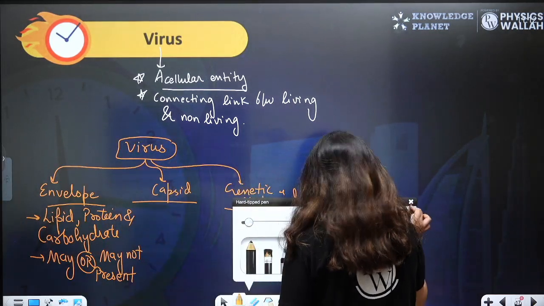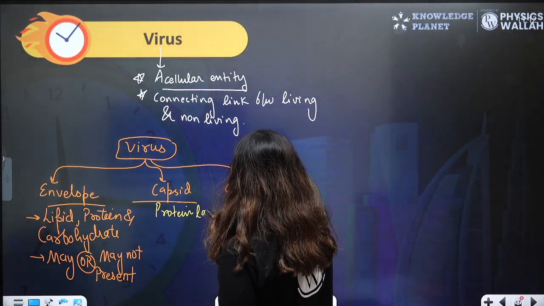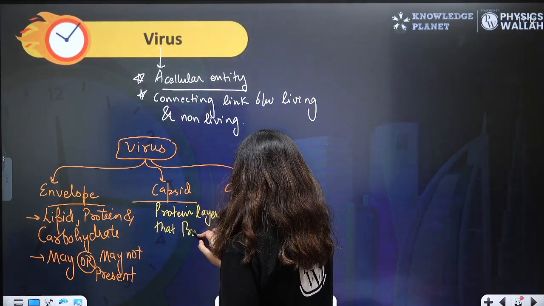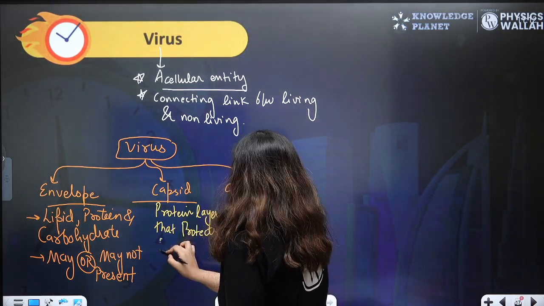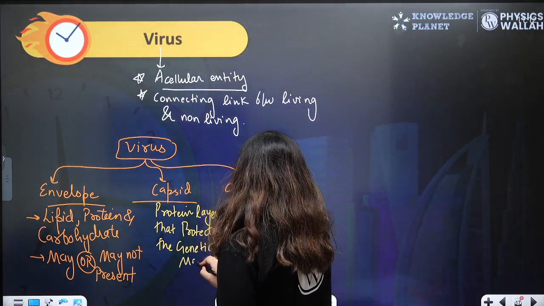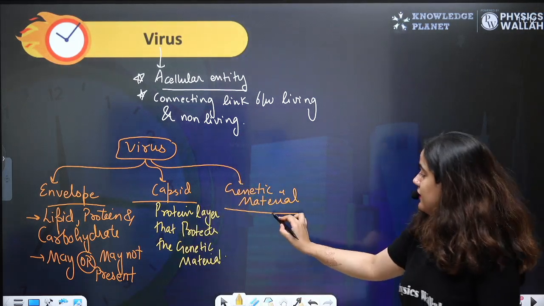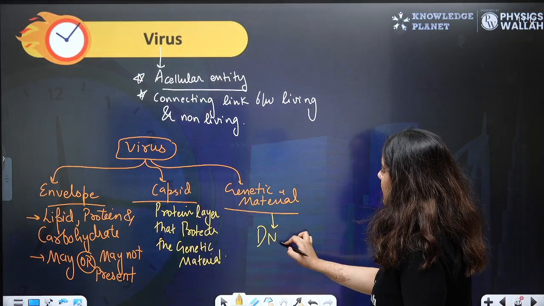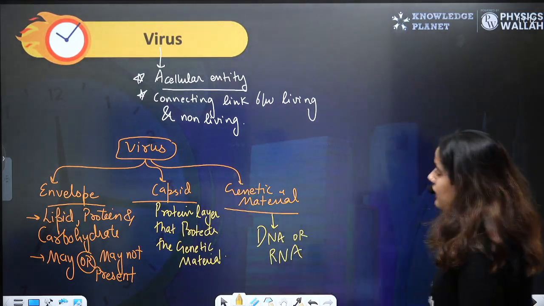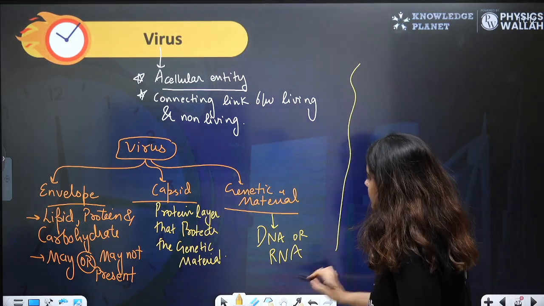Let's talk about capsid, beta. Capsid is a protein layer that protects the genetic material, and it is present in all viruses. Genetic material is either DNA or RNA. Both are not present in the same virus.